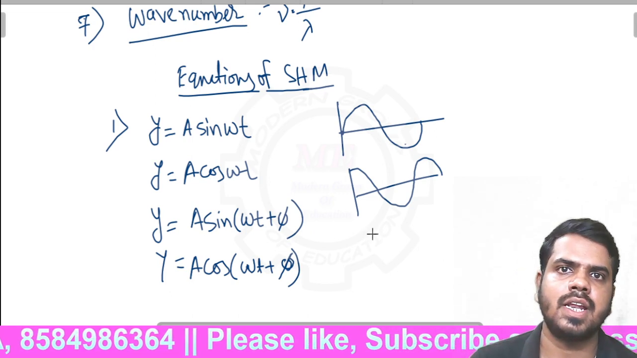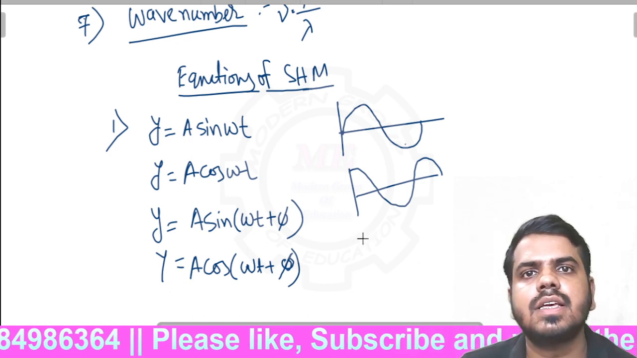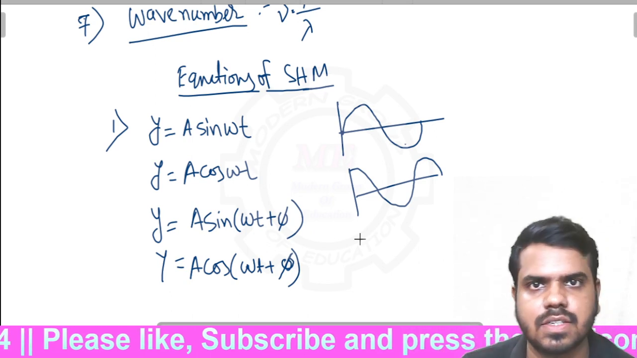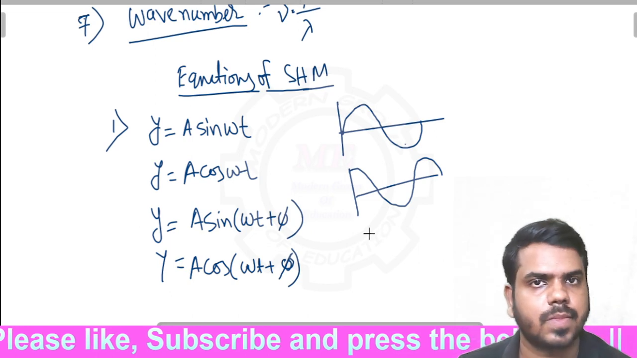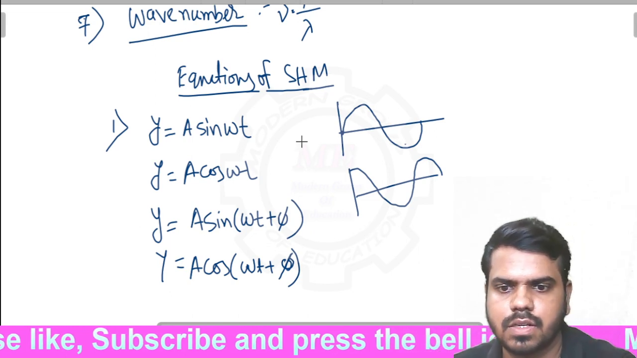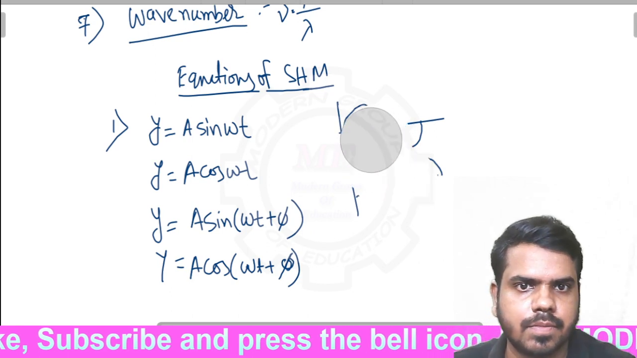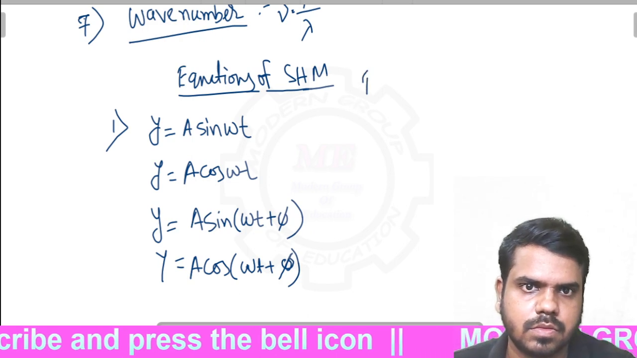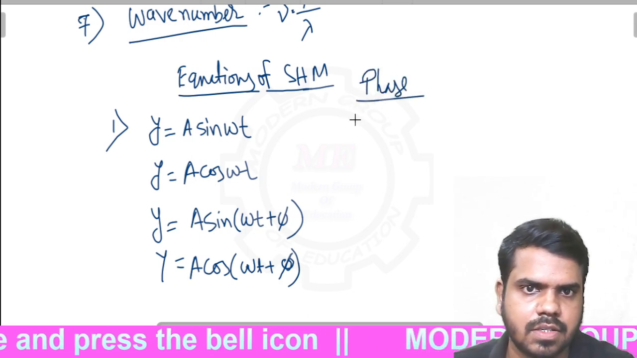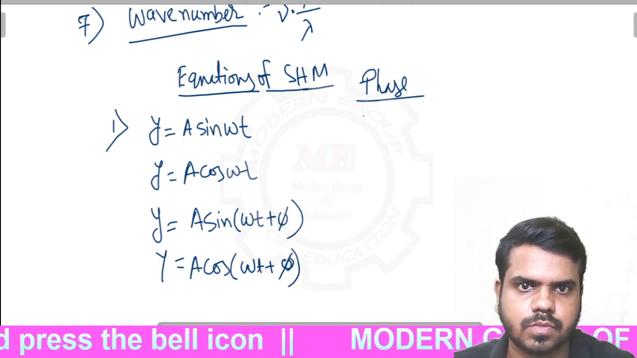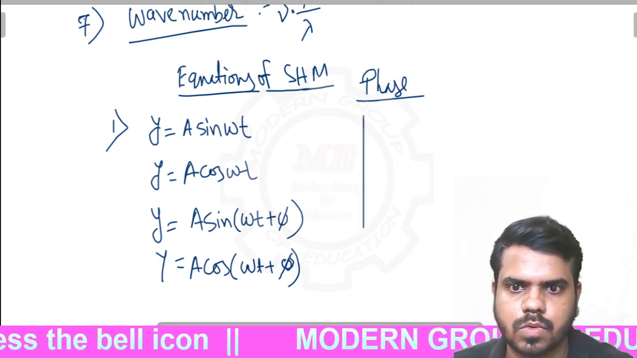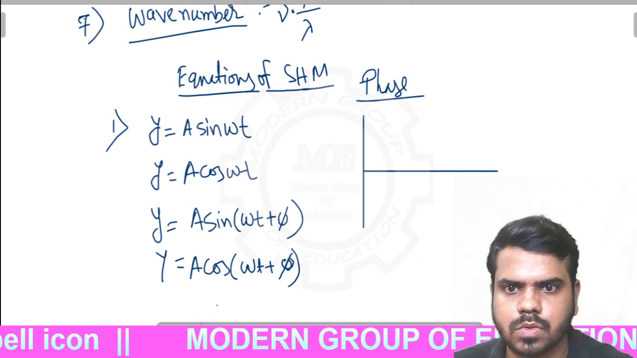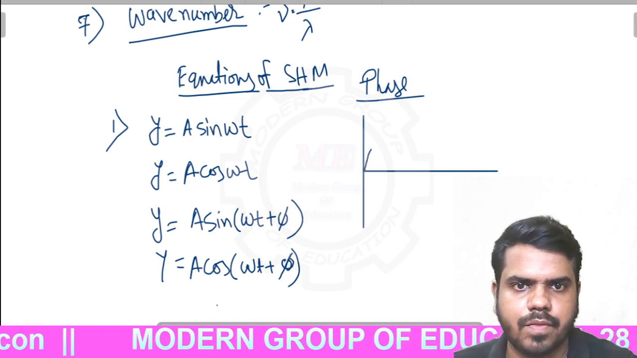Because the difference between sine and cos is a 90-degree phase. Okay, so now what is the phase? Now let's see. I'm talking about the phase. Let's say this is a wave.